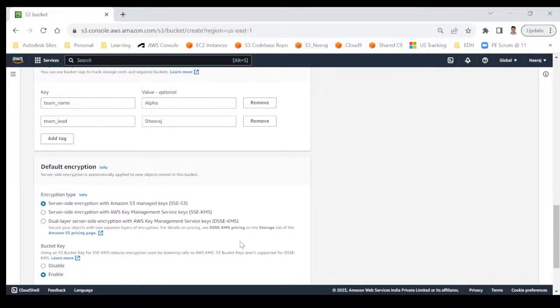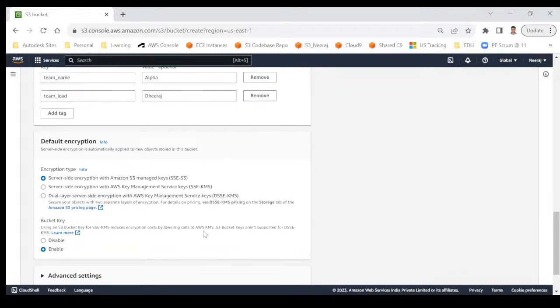Same thing is here. Your data will be stored in an encrypted format. That means if anyone by mistake or by hook and crook gets access to your data, they won't be able to understand that. So that's a very important thing. So you can see what type of encryption you want.